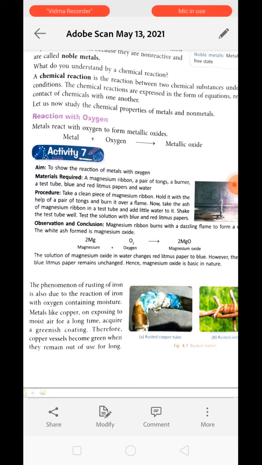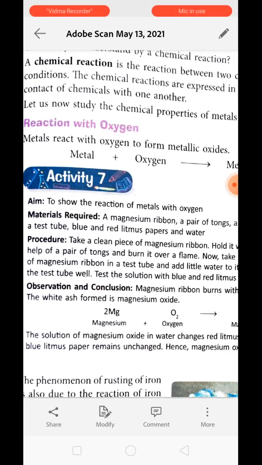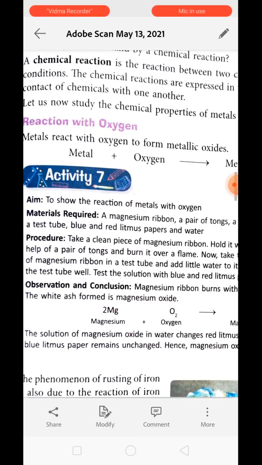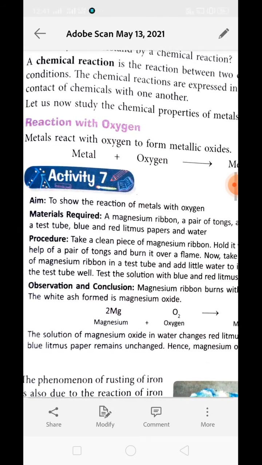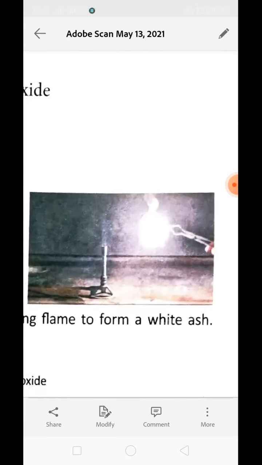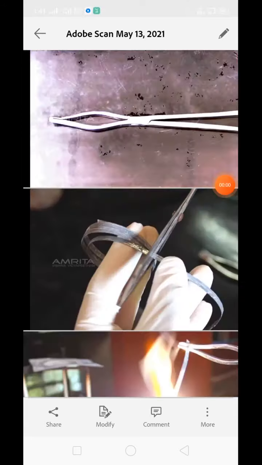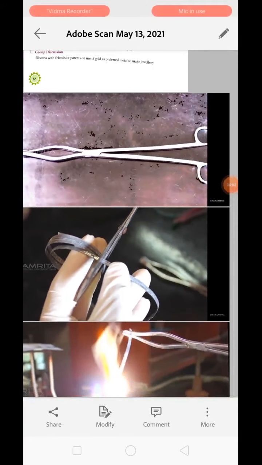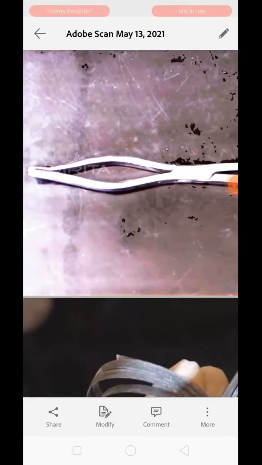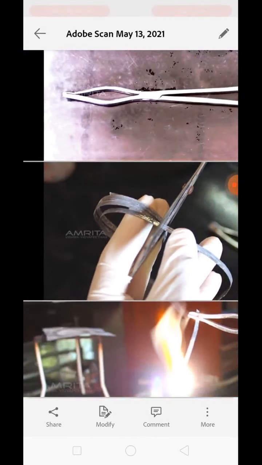To show this reaction we have activity number 7. To perform this activity we need magnesium ribbon, tong, burner, test tube, litmus paper, both blue and red, and water. We will take a magnesium ribbon with the help of a tong. You can see this is a tong. This tong may look like a scissor, but the upper part of this tong is modified to hold substances. This is the magnesium ribbon which we are cutting here to do the activity.